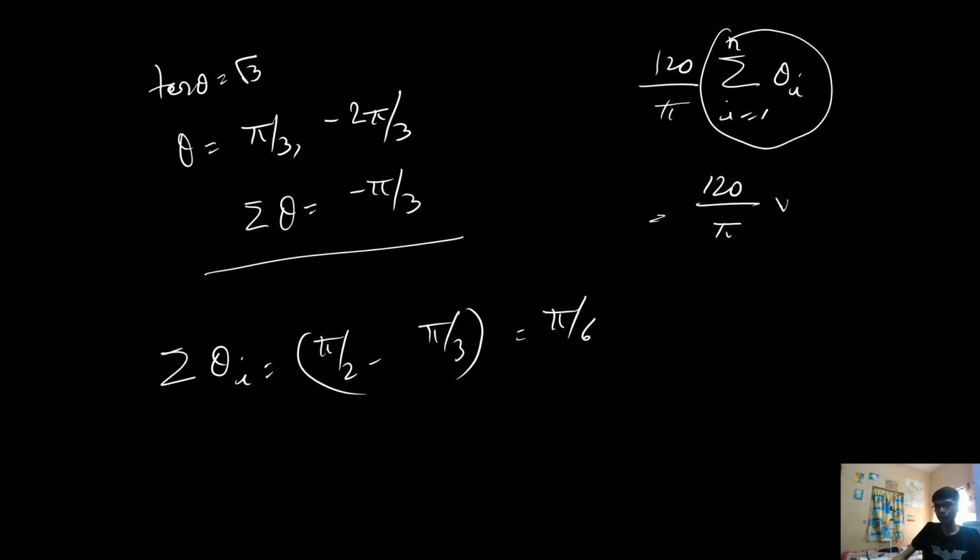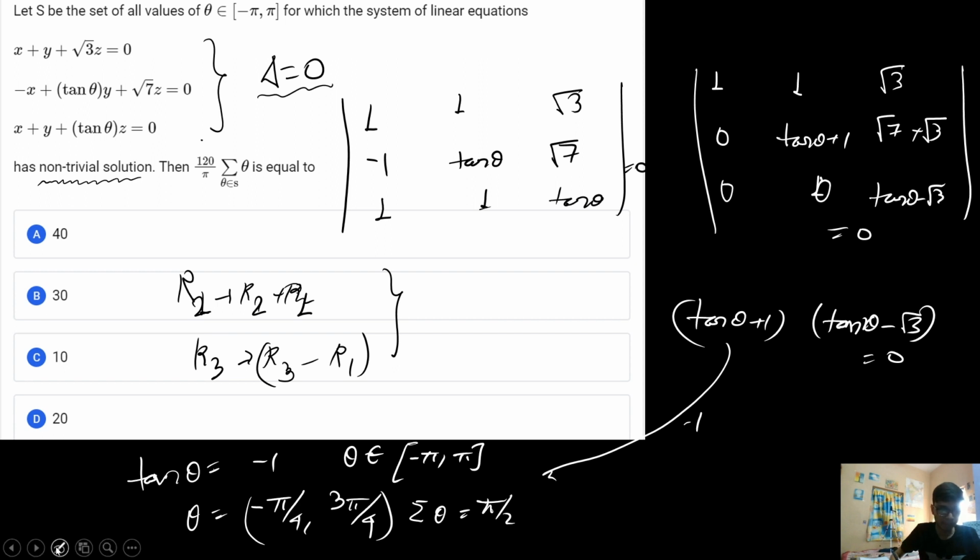So from here I will get the value as pi multiplied by pi by 6, where pi cancels and 6 gets cancelled by 20. So from here I will get the result, which is actually equal to 20. With this I come to the correct answer to the question, that is basically option number D. Okay, so I hope this particular solution is clear. Now this is basically a very useful and simple question.